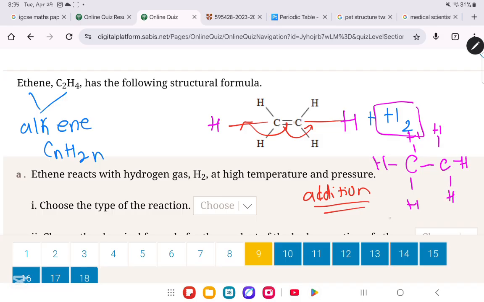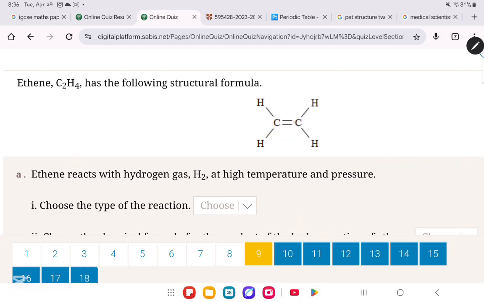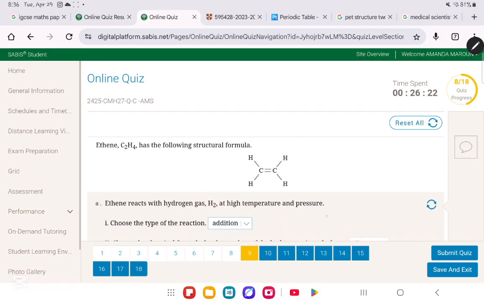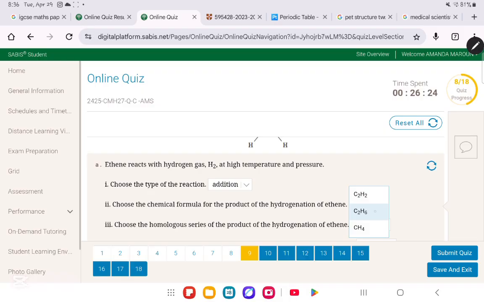So the formula is going to be C2H6. And as you can see, it's going to be an alkane because it follows the general formula of an alkane, which is CnH2n+2. Very simply, this type of reaction is an addition reaction. The chemical formula that we get as the product of the hydrogenation of ethene is C2H6. The homologous series, we said that we produced an alkane.